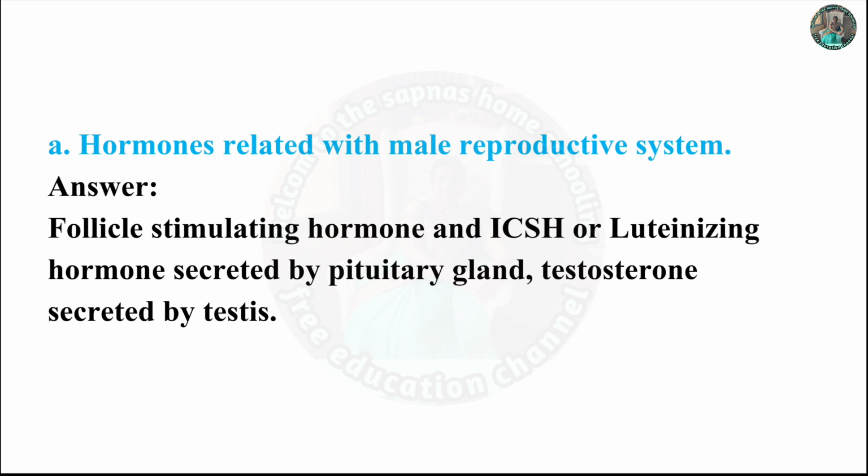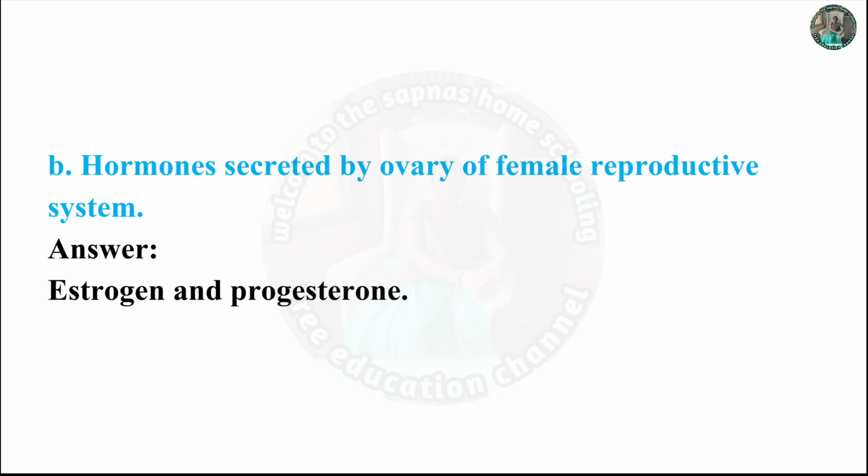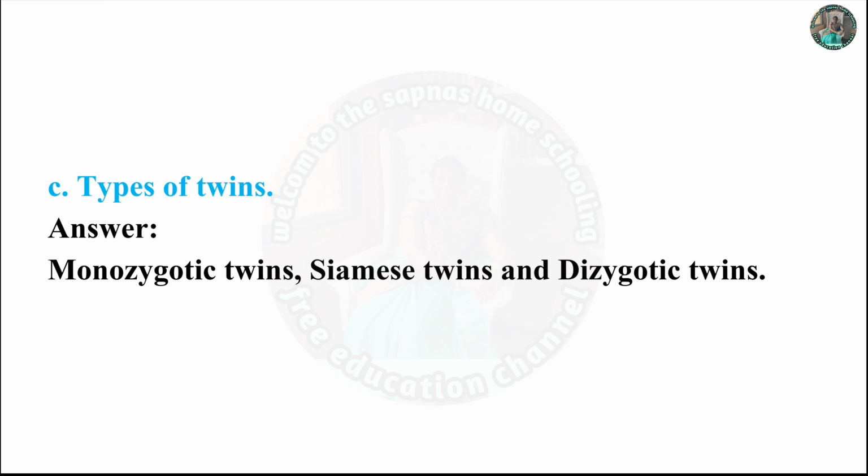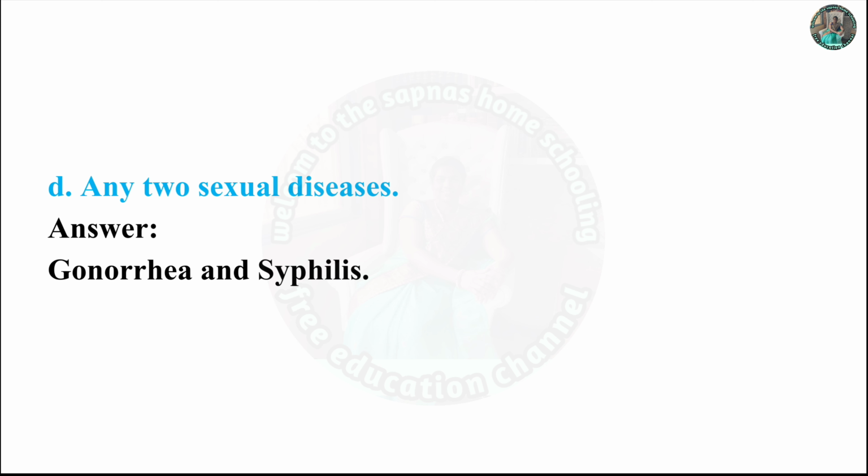Give the names. A. Hormones related with the male reproductive system. Answer. Follicle stimulating hormone and ICSH or luteinizing hormone secreted by the pituitary gland, and testosterone secreted by the testis. B. Hormones secreted by the ovary of the female reproductive system. Answer. Estrogen and progesterone. C. Types of twins. Answer. Monozygotic twins, Siamese twins, and dizygotic twins. D. Any two sexual diseases: gonorrhea and syphilis.